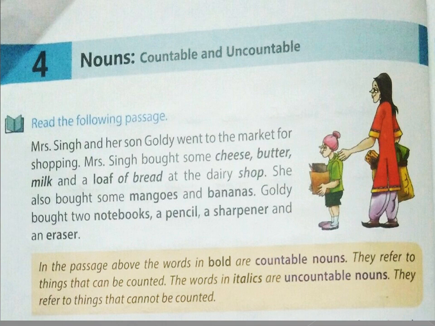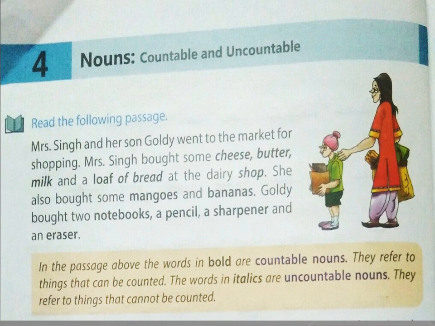Now there are few more words in this paragraph. They are in italics. You can see cheese, butter, milk, loaf of bread. These are in italics. What are these italics words telling us? Can you count cheese? Can you count a piece of butter if I give you? Can you count milk? The drops of milk? Not possible, right? So the nouns which cannot be counted, they are called as uncountable nouns.